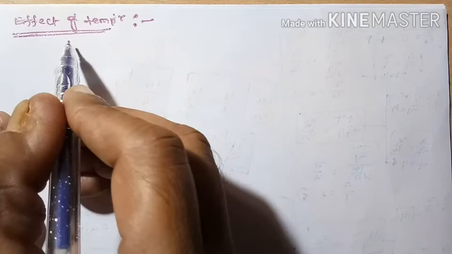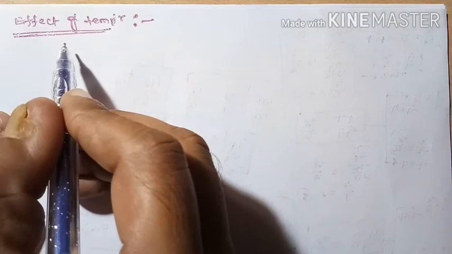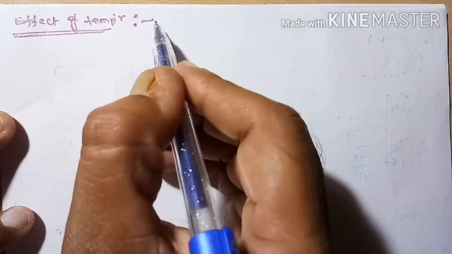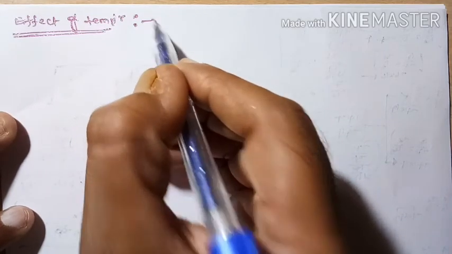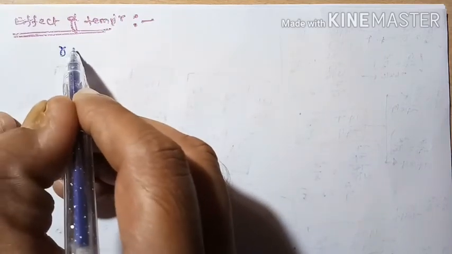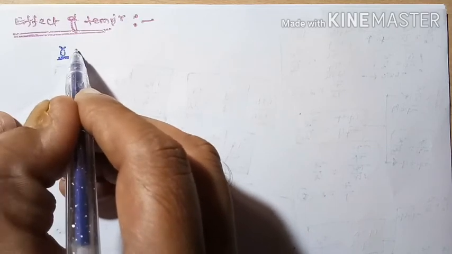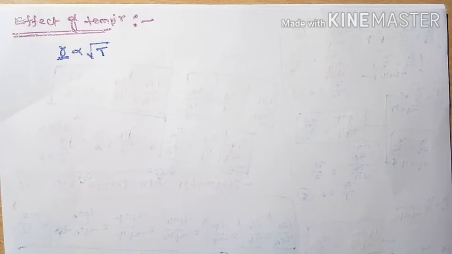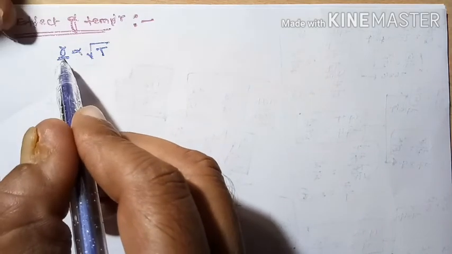Next, the effect of temperature. The rate of diffusion of a gas is proportional to the square root of temperature. That means as the temperature increases, the kinetic energy naturally increases. Whenever the kinetic energy increases, the speed increases, and speed is nothing but rate.